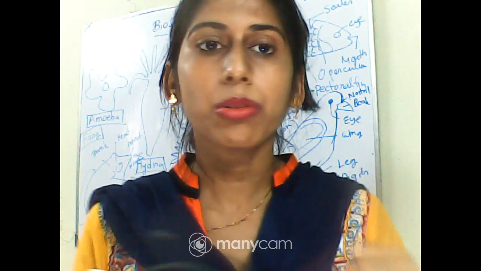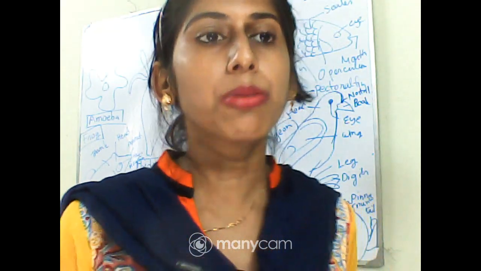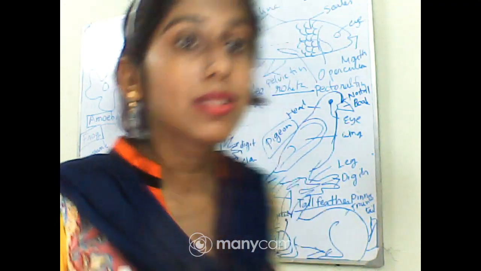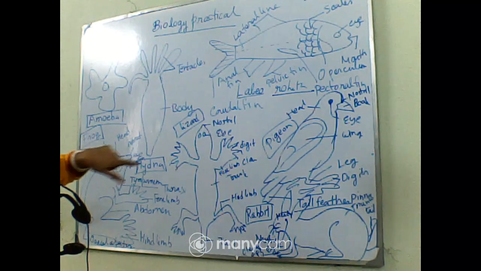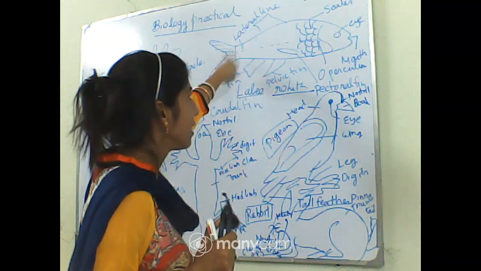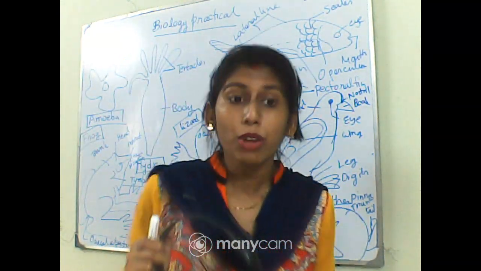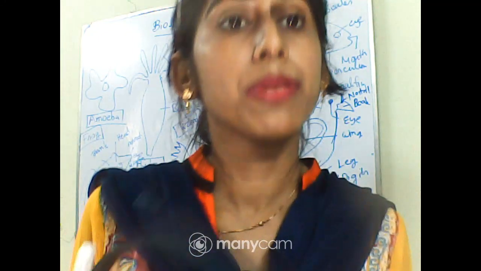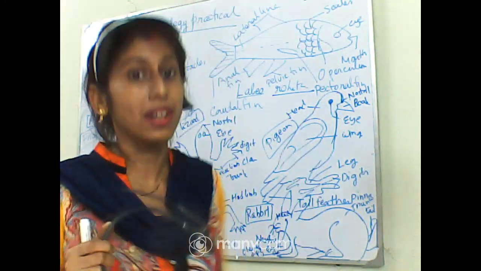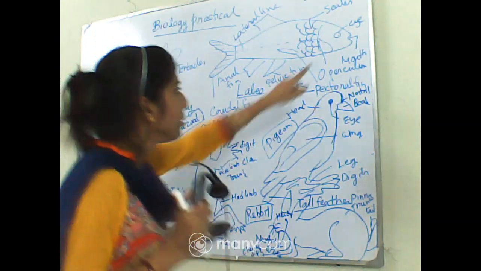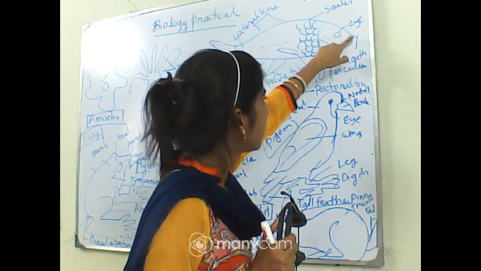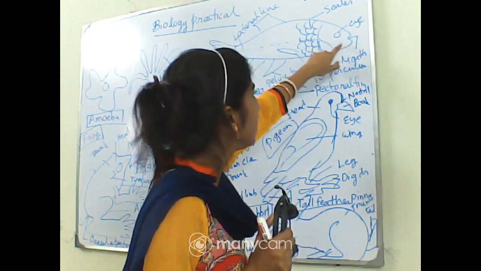The previous one was the cartilaginous fish, and this one is the bony fish because they have bones. Okay, and what are the other criteria? You can see their body has scales, but the body of the Chondrichthyes is also covered with scales, but their scales are of different types. You can remember all this, I have discussed it in the theory class, and you can see that their mouth is at the terminus. So we can say they have a terminal mouth.